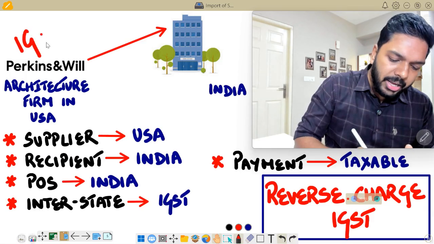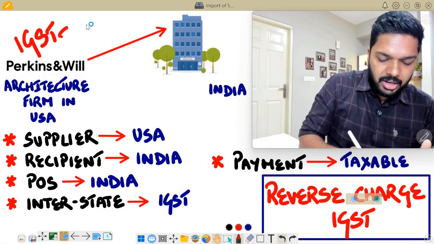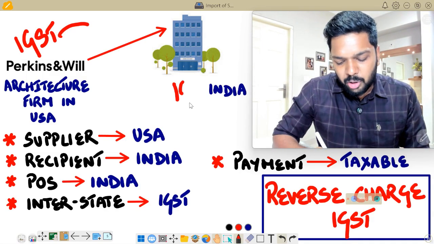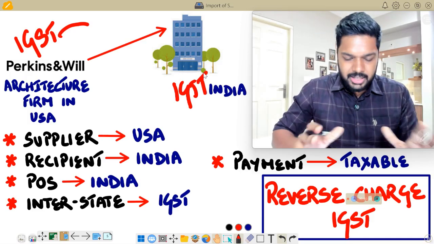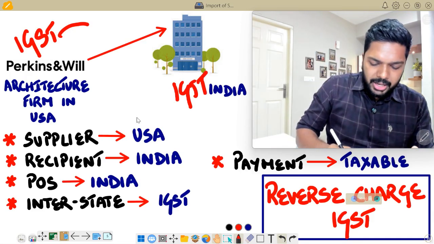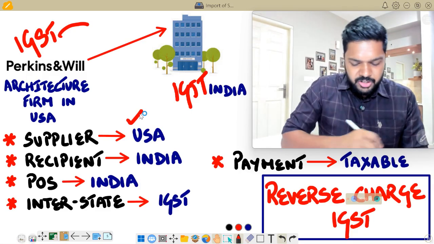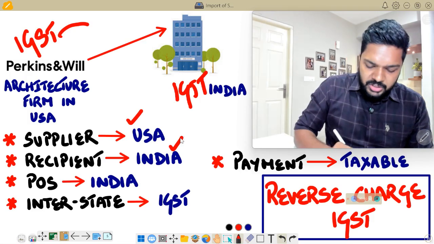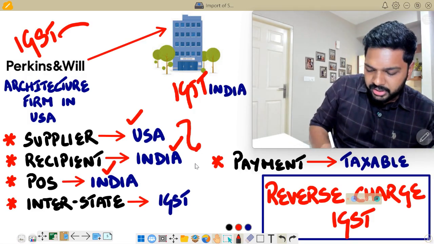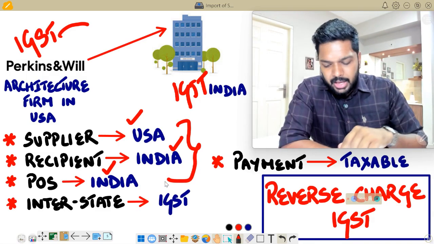Whether the supplier is bound to pay IGST to the Indian government, or will the company in India itself be liable to pay IGST to the government? So let's understand this. Taking the same example, the supplier in this case is in the USA. The recipient is in India. The place of supply is India, as understood before, and with these three conditions, you can call this service an import of service.